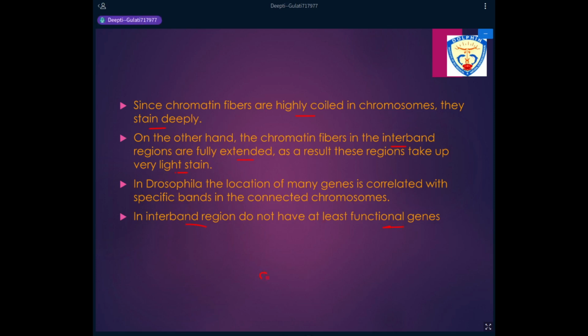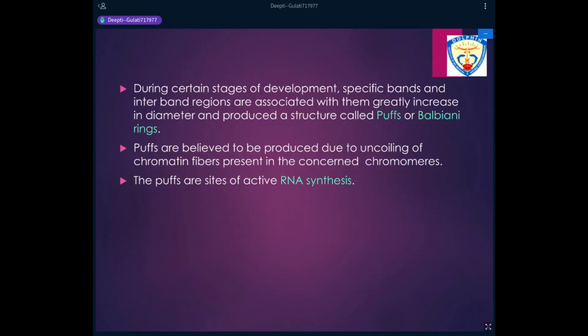What happens is, I told you that where the DNA is very condensed, expression cannot happen until it decondenses. That is what happens here also when the DNA has to express. Now these band portions open up because there is a lot of DNA there, then there will be an interband, then again a lot of DNA will open up, then an interband.